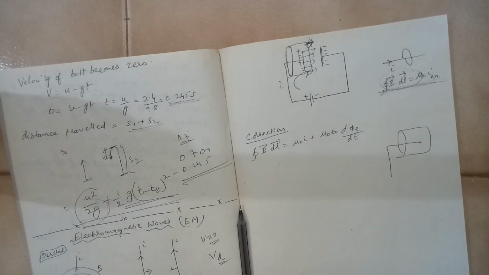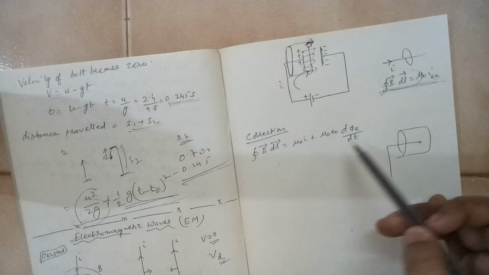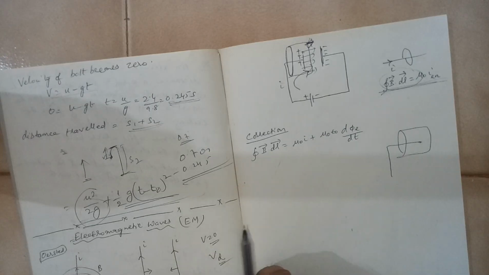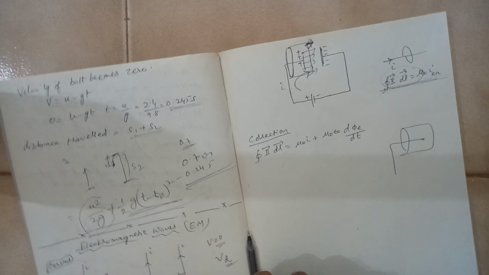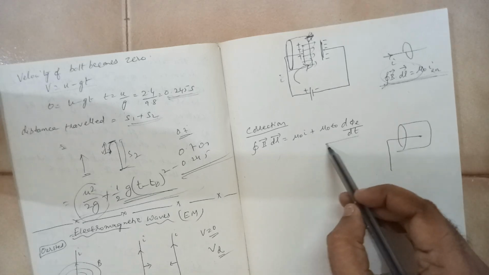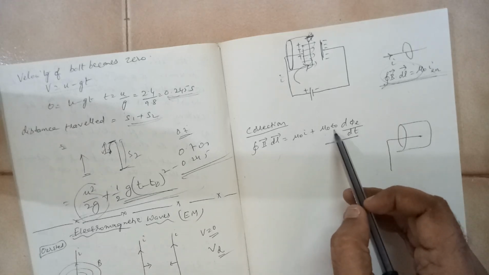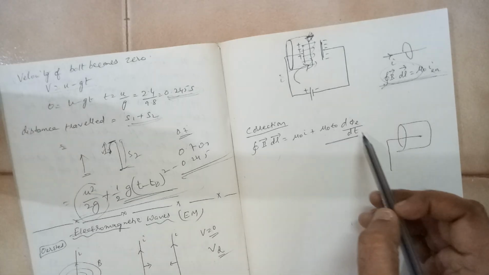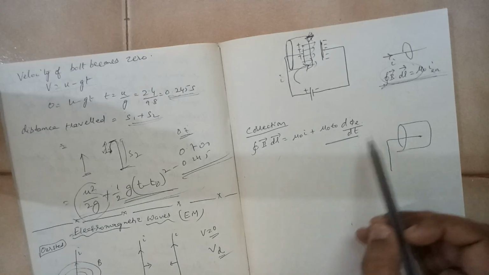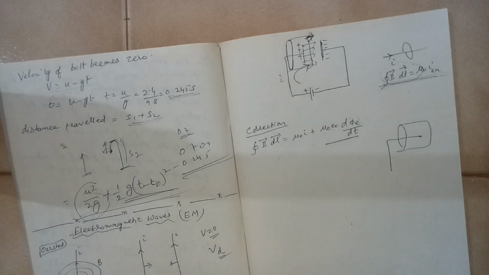It is not wrong. In order to explain that, Maxwell introduced a correction in the original equation. What is that correction? This additional term was introduced, which is mu naught epsilon naught d phi e by dt. Here phi e means electric flux.